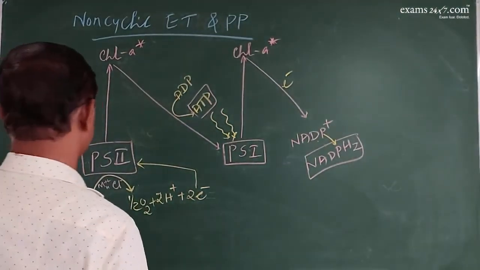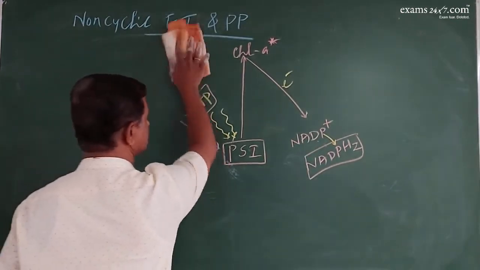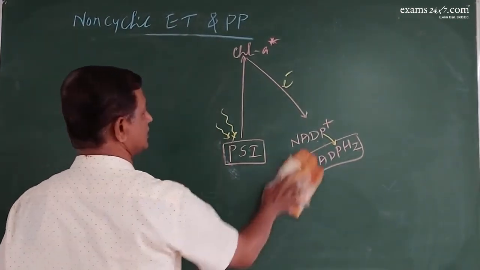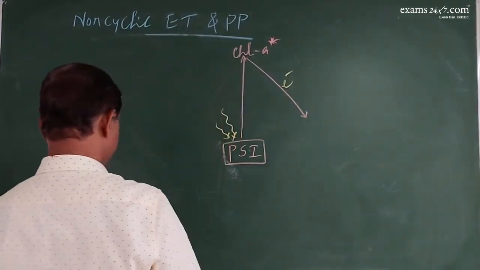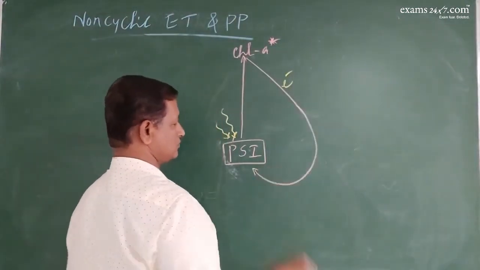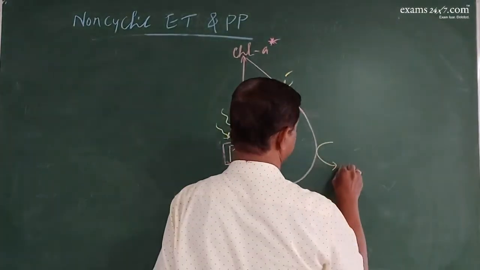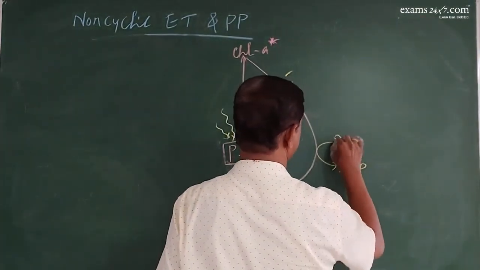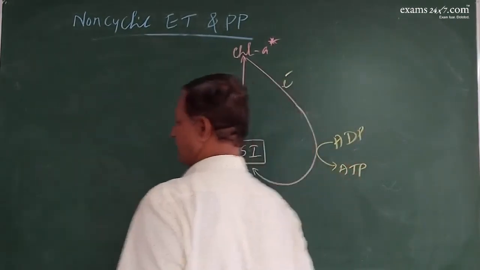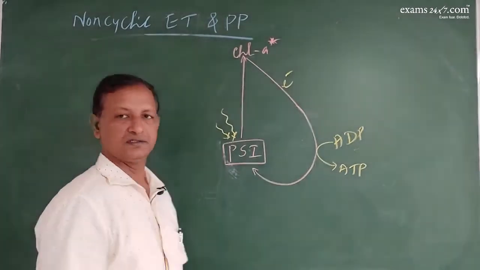This is in non-cyclic, but in cyclic, what happens? There is no involvement of PS2, only PS1, hence there is production of only ATP and no formation of NADPH2.